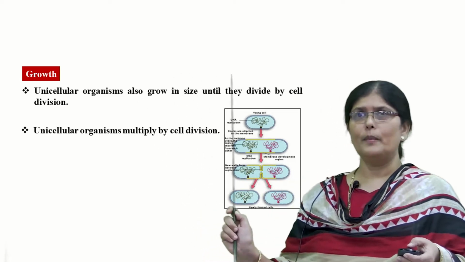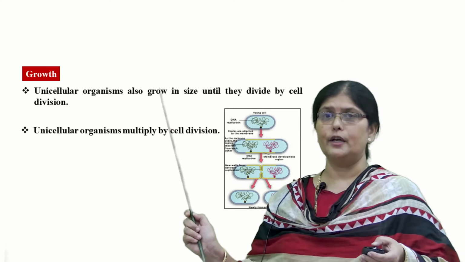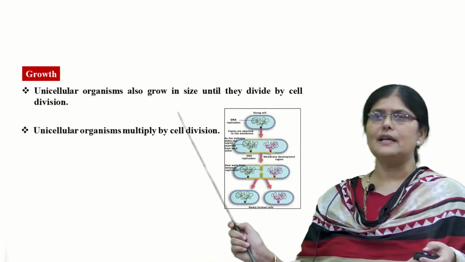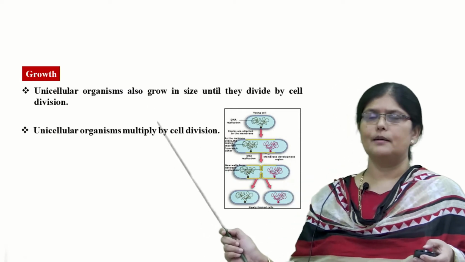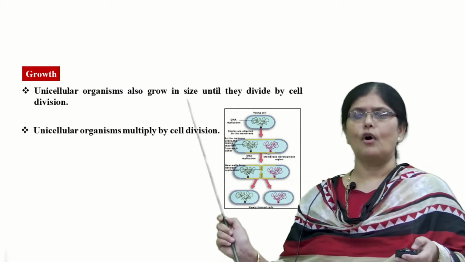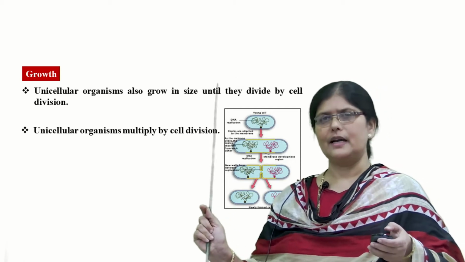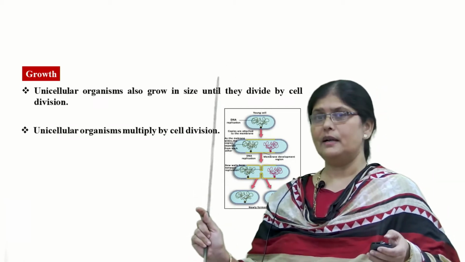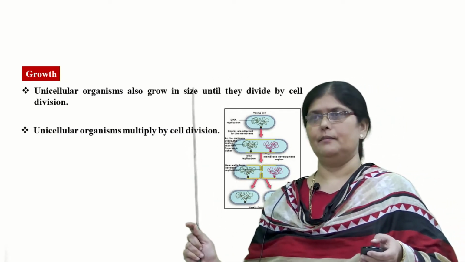You must be wondering whether unicellular organisms grow. Yes, they too grow. Here the growth is synonymous with cell division. Unicellular organisms multiply by means of cell division. In a single cell, if the cell divides, that itself is growth. Whereas in multicellular organisms, the cells keep on dividing to build up the organism.